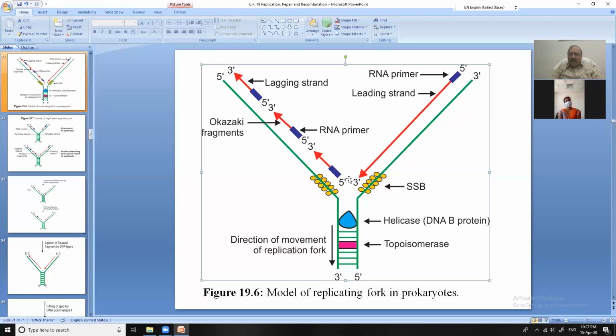Once RNA is formed, it is in the 5' to 3' direction and the 3' end is available for the action of the DNA polymerase. So you will find small pieces are formed. After this, what is happening? These pieces are joined, but I will tell you in the next slide.